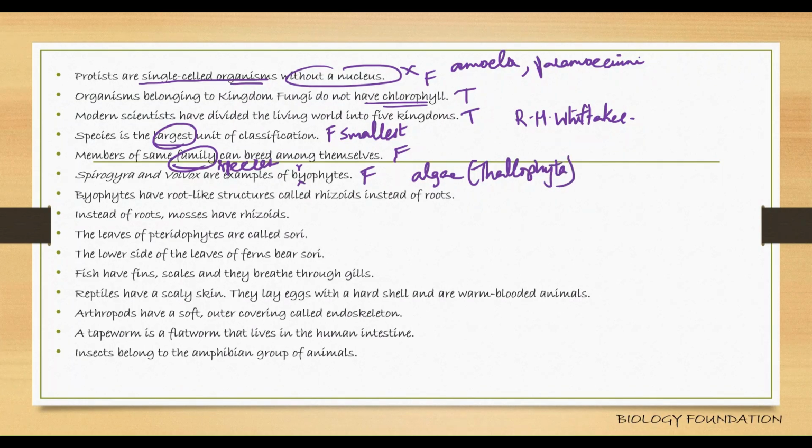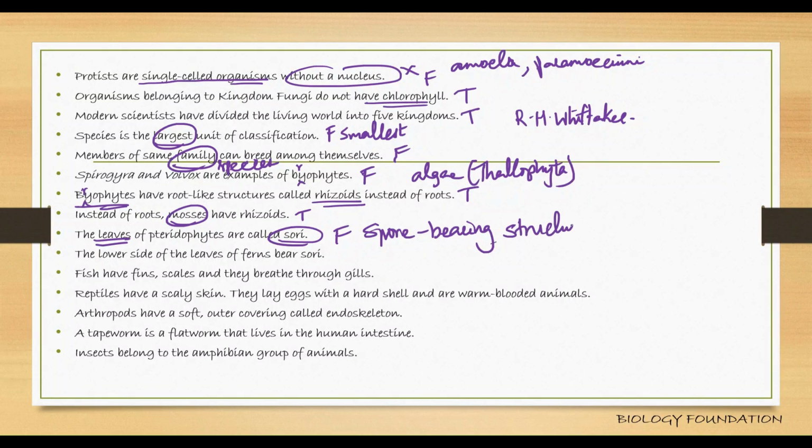Bryophytes have root-like structures called rhizoids instead of roots. True. Instead of roots, mosses have rhizoids. True. Mosses or bryophytes are the same. Okay. Leaves of pteridophytes are called sori. No, false. Not leaves. Spore-bearing structures of pteridophytes are called sori. Okay. The lower side of the leaves of ferns bear sori.